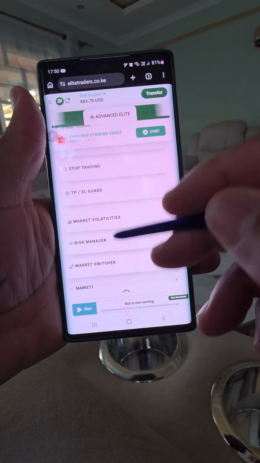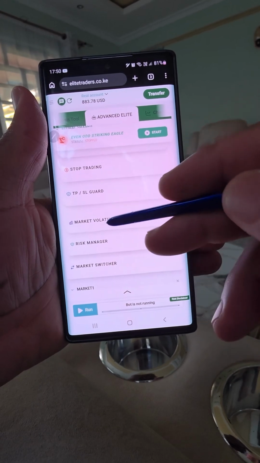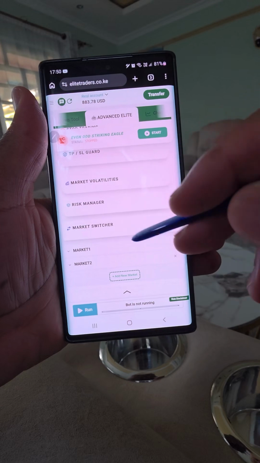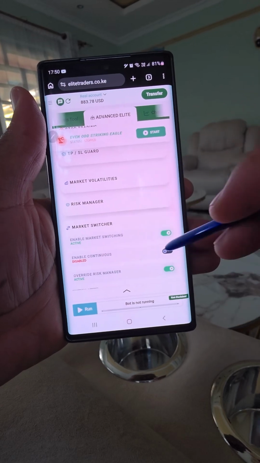So you only need to set up these: stop trading, target profit, market volatilities, risk manager. Then in case you want to do scalping, just click here and make sure you disable this option.